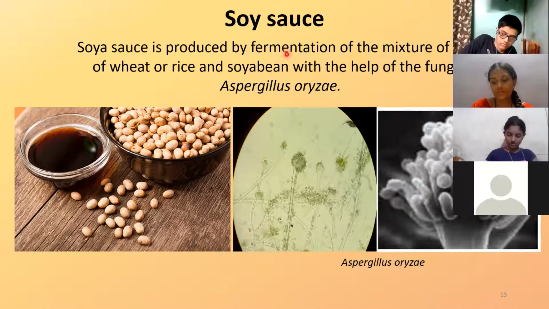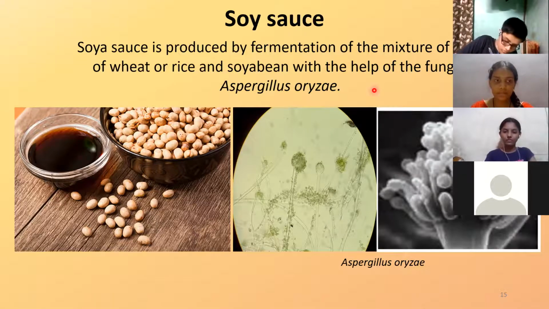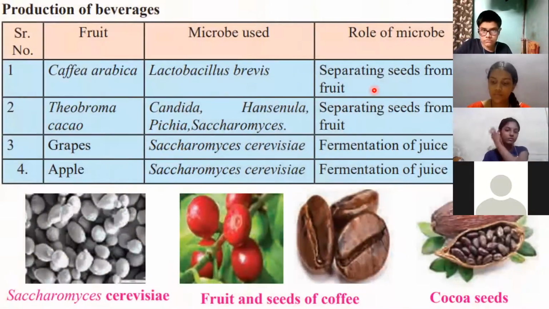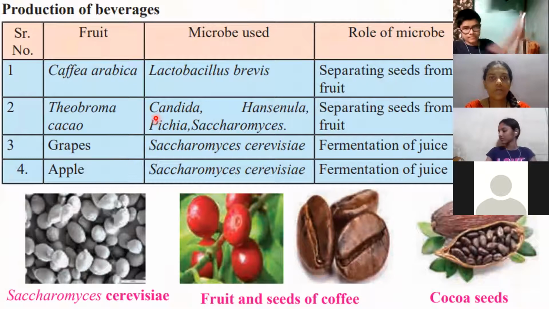So to what do you add the fungus? The mixture of the flour of wheat or rice and soybean. That's why it is called soy sauce. So tell the name of the fungus: Aspergillus oryzae. This is used for preparing soy sauce. All these examples you have to remember. Now this is a table which is directly given in your textbook, the same thing I have shown here. This is something you have to learn.